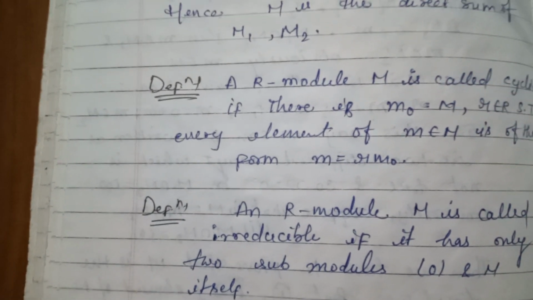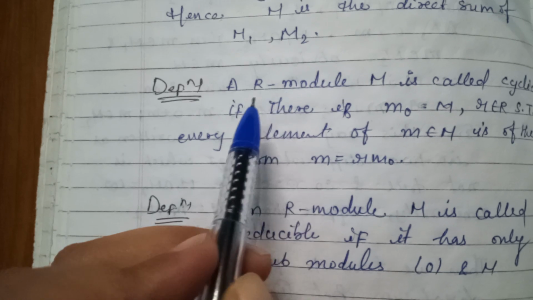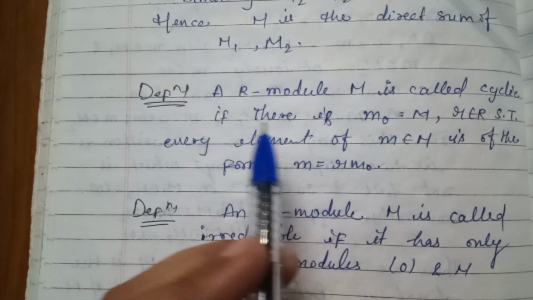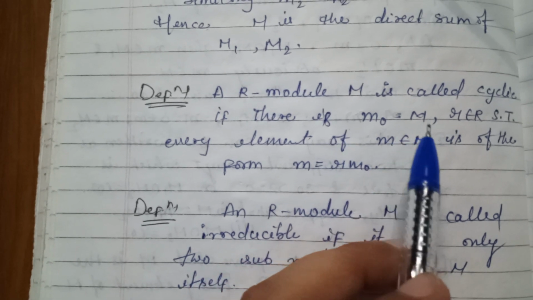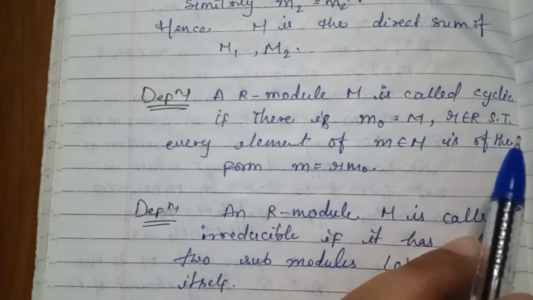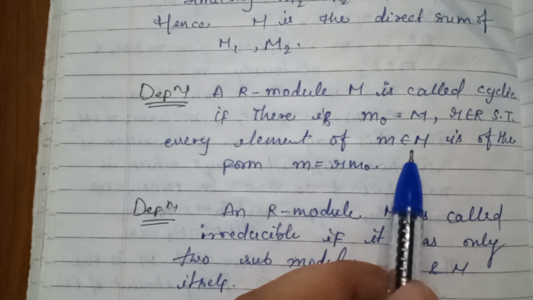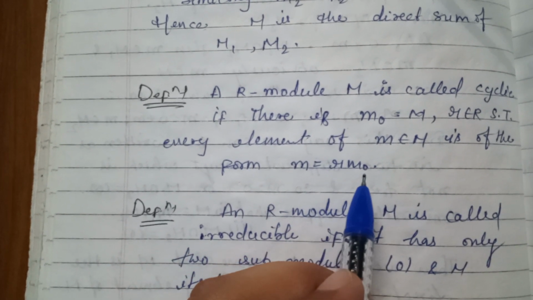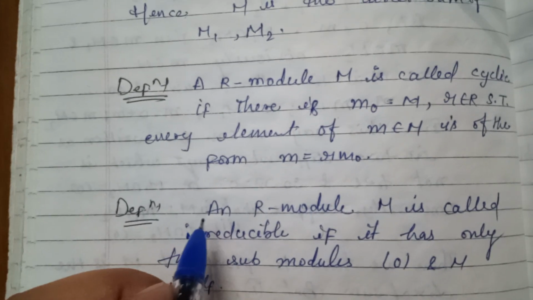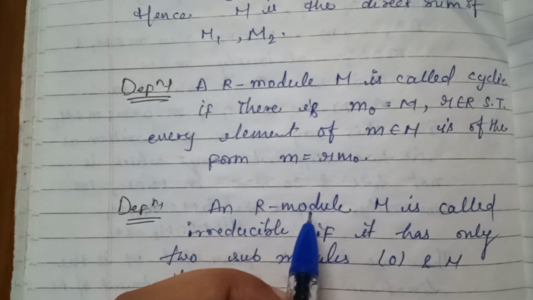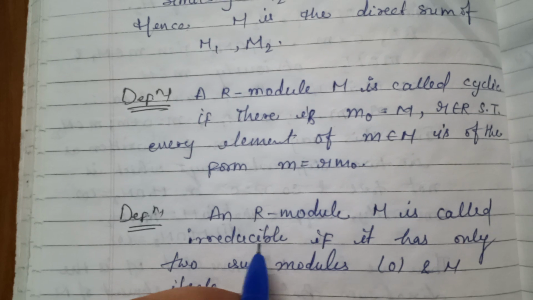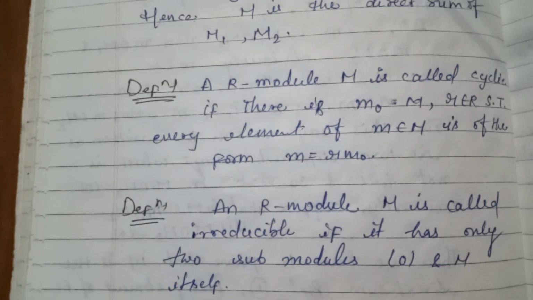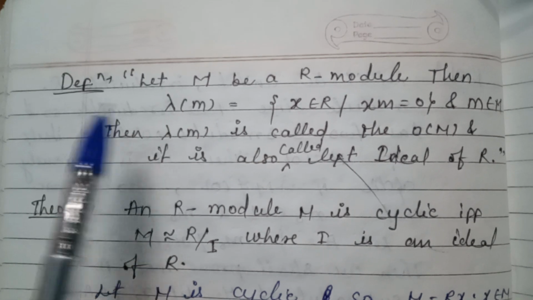Now there is another definition. An R module M is called cyclic if there is m naught belonging to M and small r belonging to R, such that every element small m belonging to M is of the form m is equal to r m naught. And the second definition: an R module M is called irreducible if it has only two submodules, 0 and M itself.